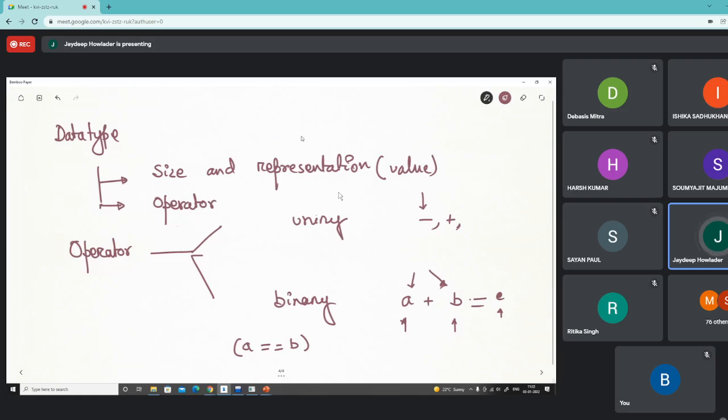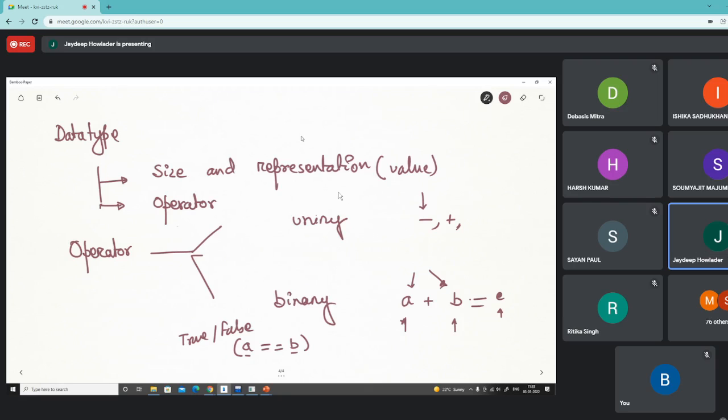I am taking two operands, a may be an integer, b may be an integer. But what it returns is not an integer. It rather returns a logic value, true or false. So whenever we talk about operators, we talk about three things: the characteristics of the operator, like unary or binary, what operands it takes, and what the return type of the operation is. Understand?